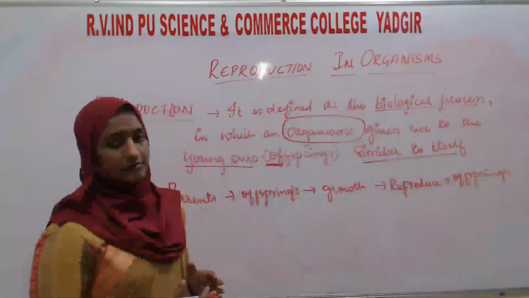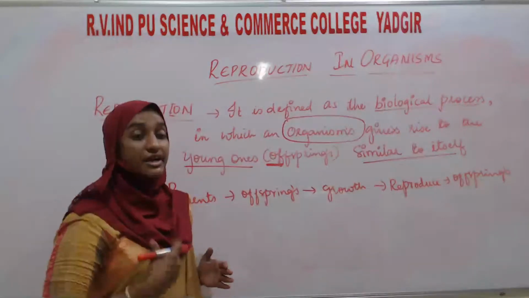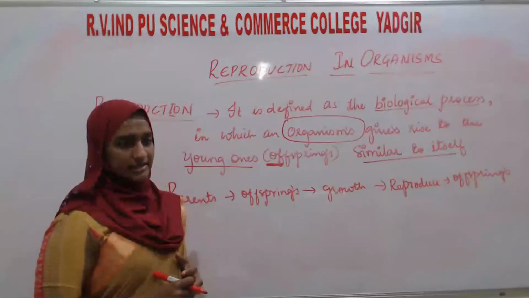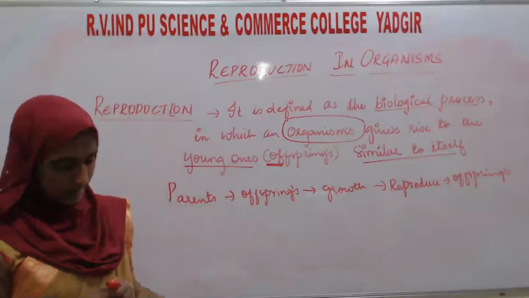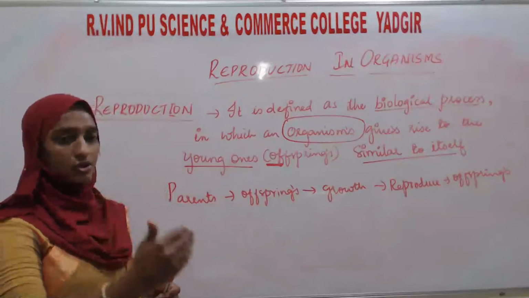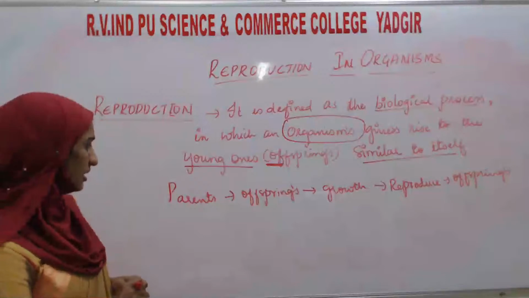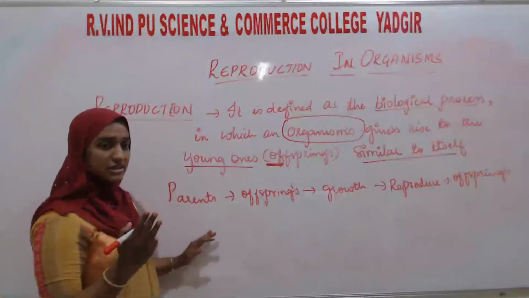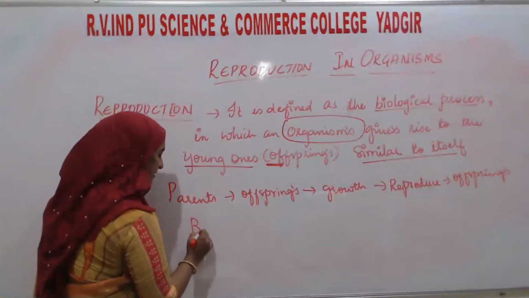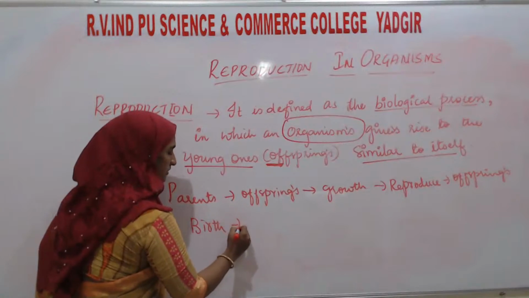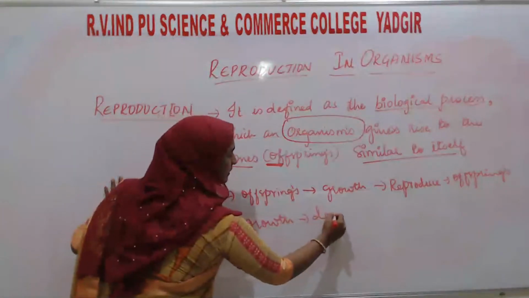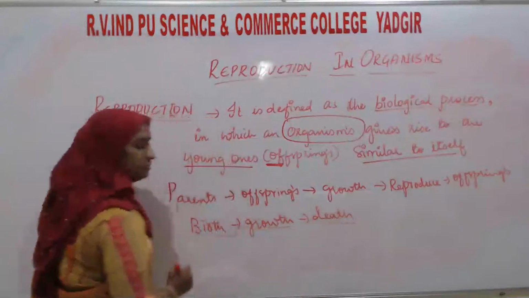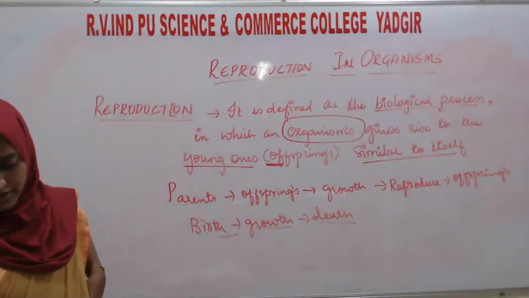So this cycle of reproduction will be continued within the organisms. There is a cycle of birth, growth and death. Within the living organism, there are three stages: birth, growth, and then death. These are the three events which take place within the living organism.